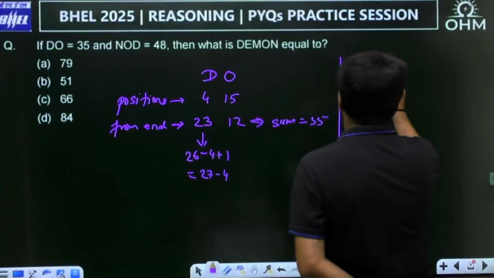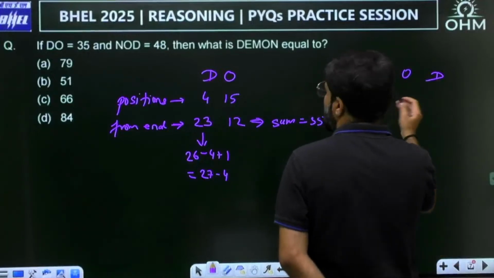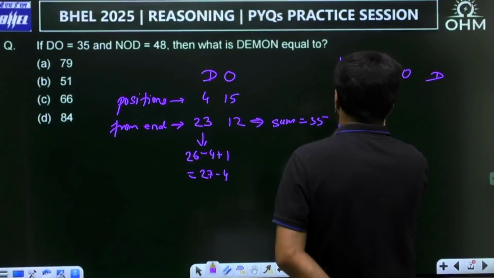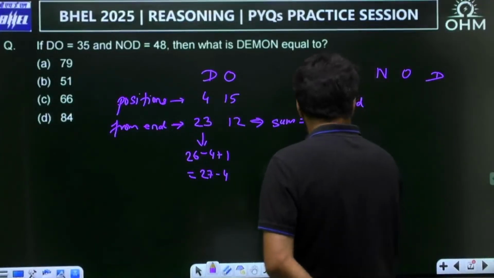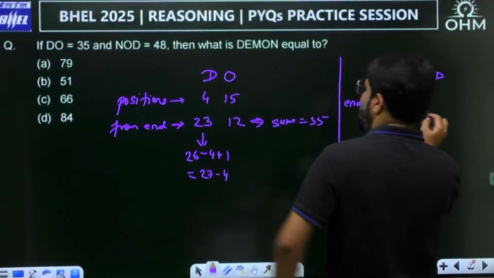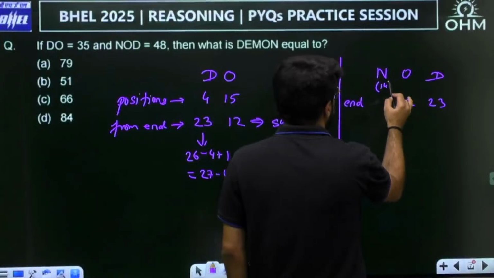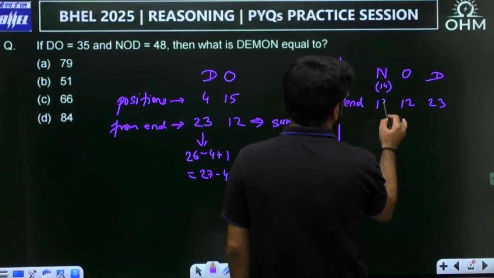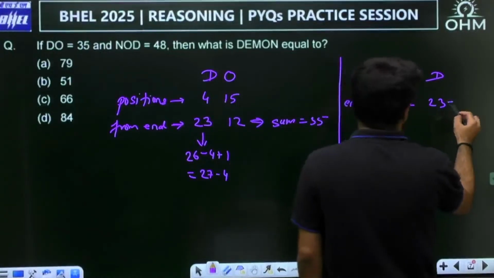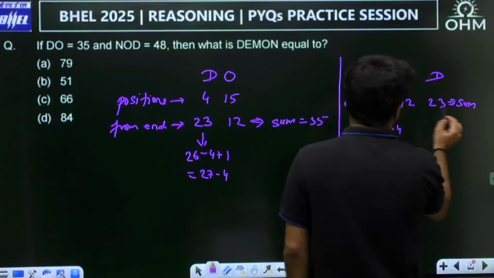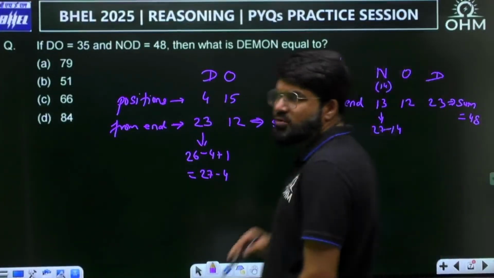Does it work for NOD? O we know, again from the end only I'm trying to say. O from end is 23, O from end is 12 and D from end is 23, N. Now N is actually 14th, so this is 27 minus 14. This should be 13. When you add them, this much was 35 plus 13, 48, correct. The sum is 48. So this logic works.